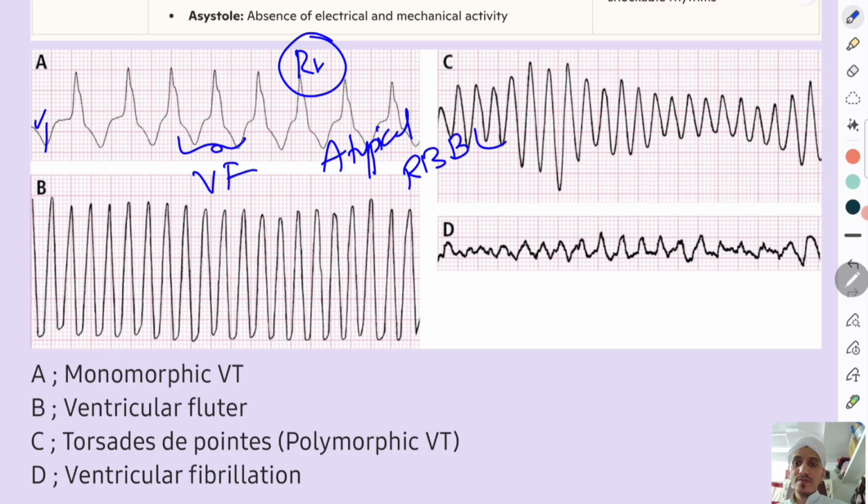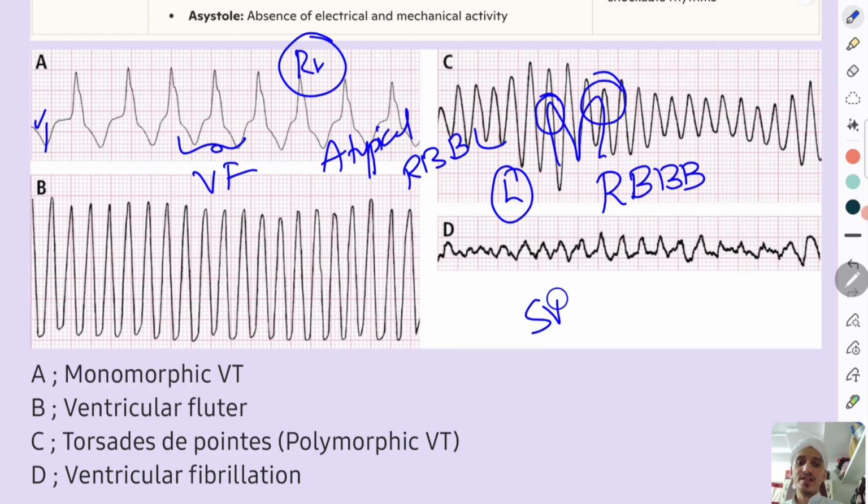Or you can also remember, if you have seen the videos on arrhythmias, there are two rabbit ears. If the left rabbit ear is longer than the right rabbit ear, then it is ventricular tachycardia. And if the right rabbit ear is longer than the left rabbit ear, that is a right bundle branch block pattern, SVT with aberrancy. You see here, this is the right ear and this is the left ear. The left ear is longer than the right ear, so it is ventricular tachycardia, not SVT with aberrancy.